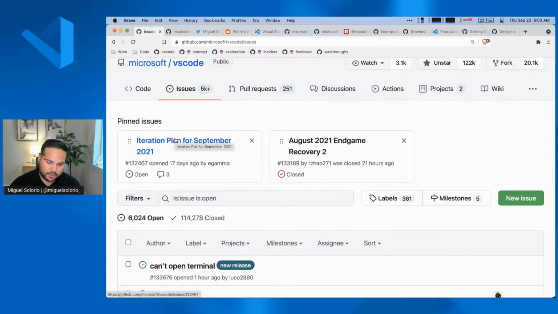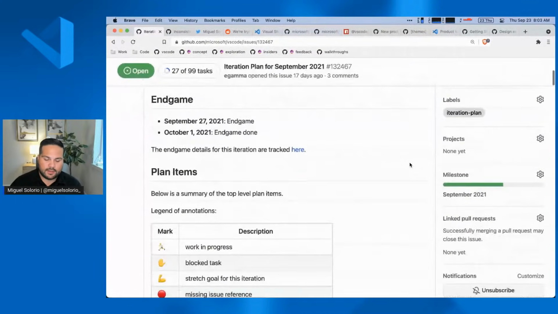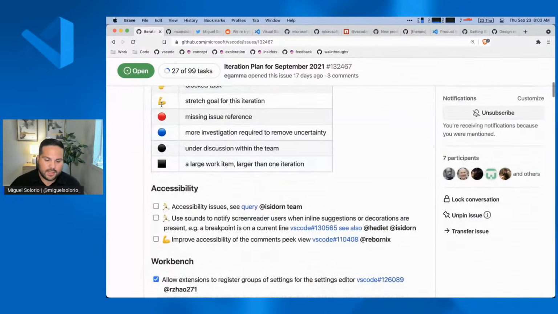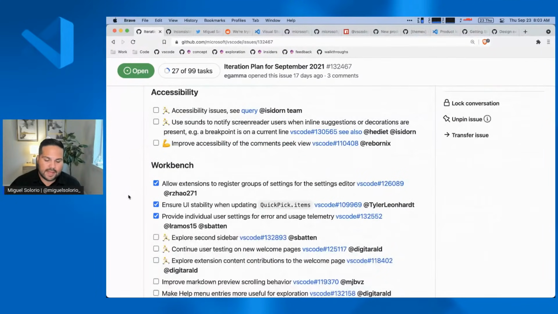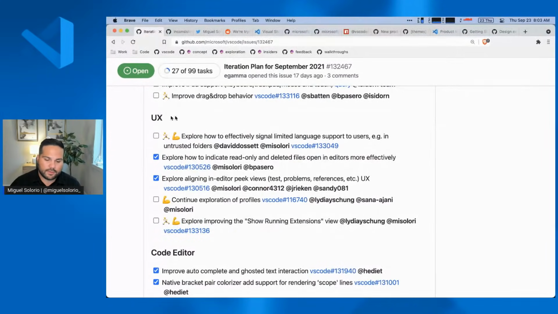So for the release for September, you can go in here and take a look at what we're actively working on. This gives you a great understanding of what's in progress. We have a little legend here that tells you what's in progress. We have it broken down into different categories, and we always have an item here for UX. This has been more of a recent change, where we tried to push up more of the things we're doing around design explorations and trying to get feedback from the community.